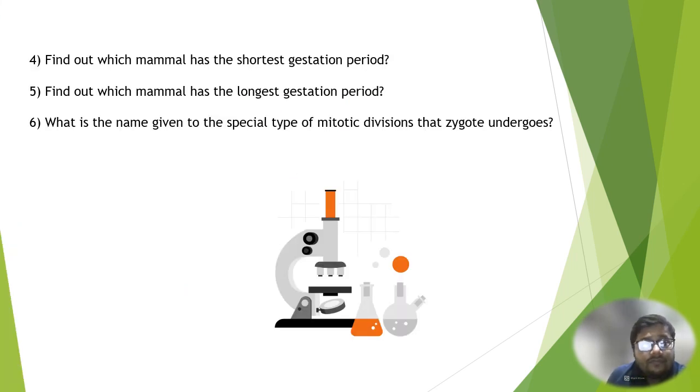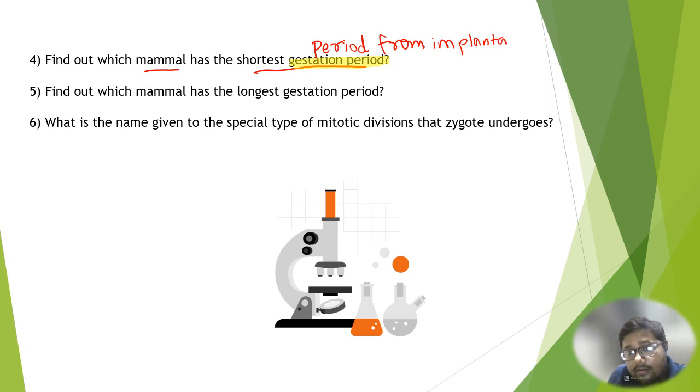Let's move on. Here are three questions that you have to find out the answer for and write in the comments. You have to find out which mammal has the shortest gestation period. You remember the definition of gestation period? Gestation period is basically the period from implantation till parturition.